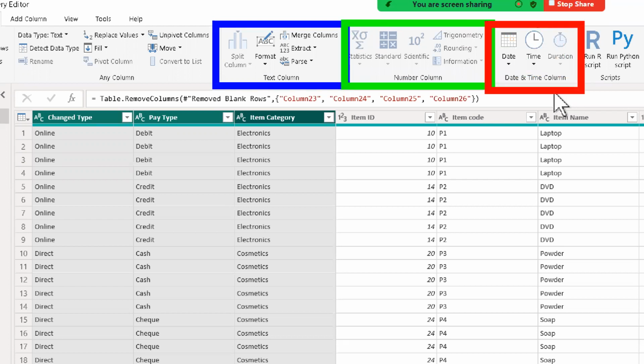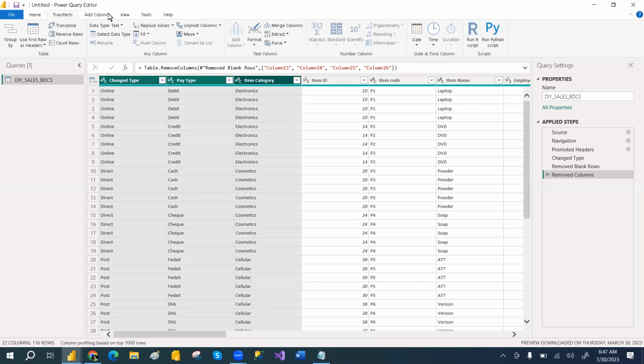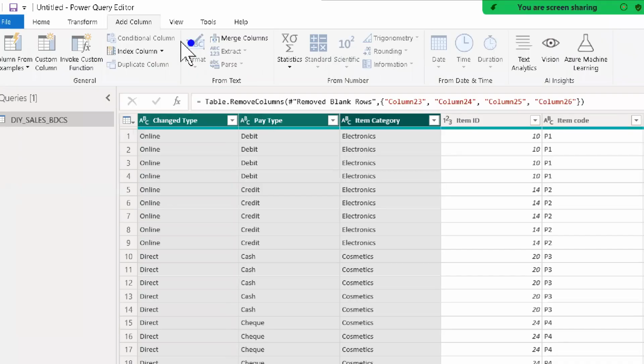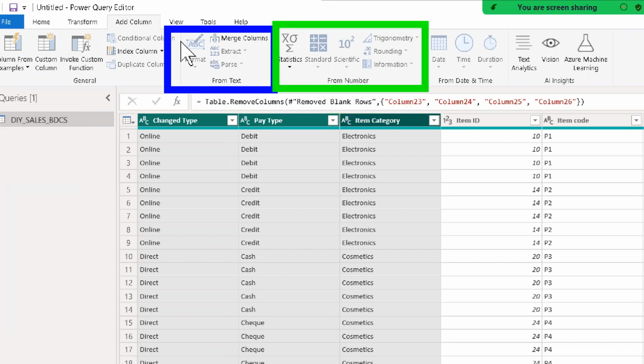Now, if you go to add column, there also you have the text functions, number functions, and date functions. So what are the differences between the transform tab and add column?